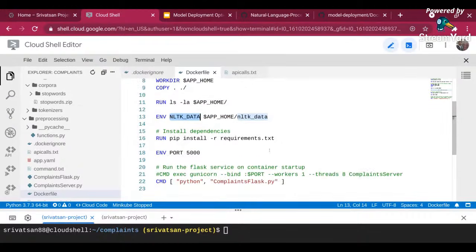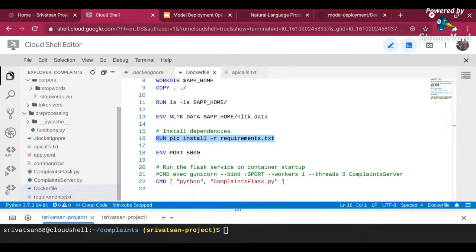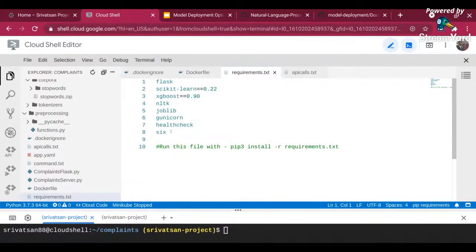And once I have done it, I have to install all the dependencies of my particular package. If you see over here, I have XGBoost, I have other packages, health check and everything. So I have created a file called requirements.txt, where I have given all the dependencies that are required for my project. So I'm creating a container which is self-sufficient. That's what I'm doing over here.